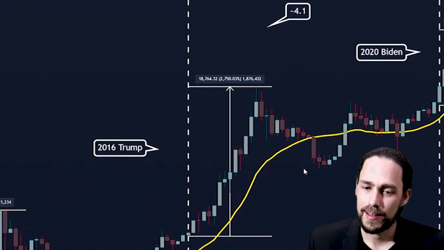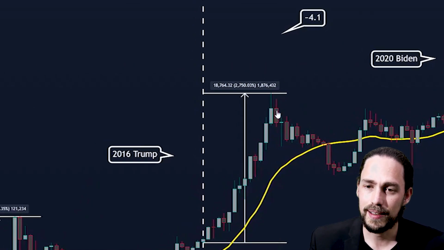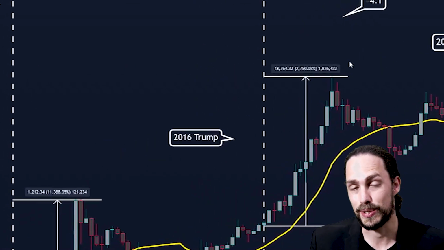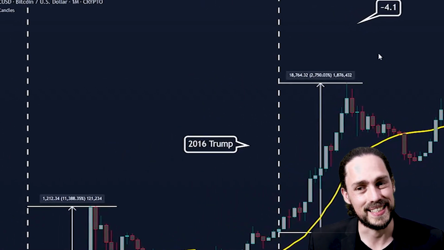Not only are the market patterns very similar, with us challenging those all-time highs with the US election and shooting to the upside, but we are also seeing slower returns and lower returns in Bitcoin. As Bitcoin is growing, we see these diminishing returns. So I thought, well, that's a fascinating discovery. What if I take the percentage differences and calculate the differential between the two? And I found something amazing yet again.